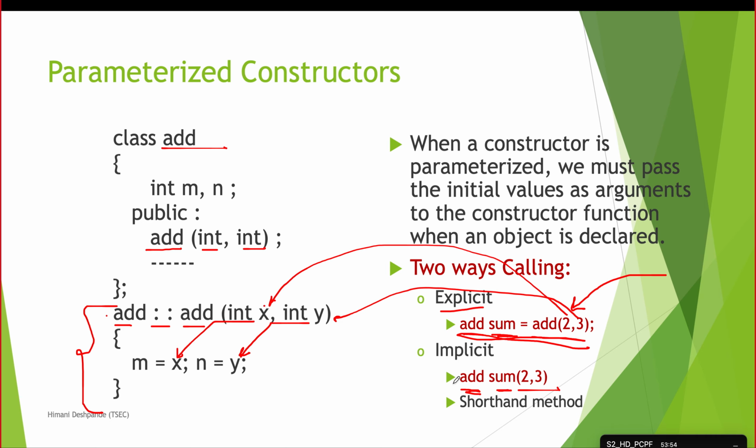So for the parameterized constructor, you can call the constructor in either of the two ways, that is explicit or implicit.